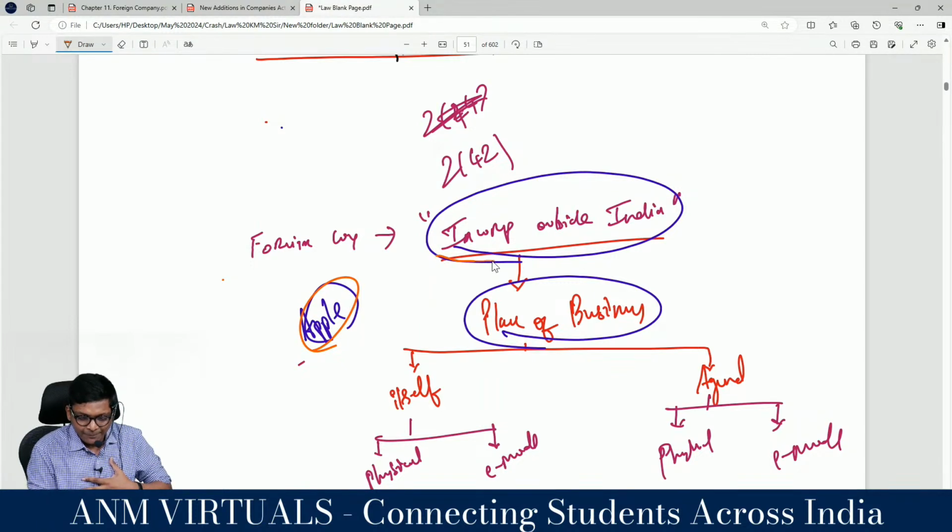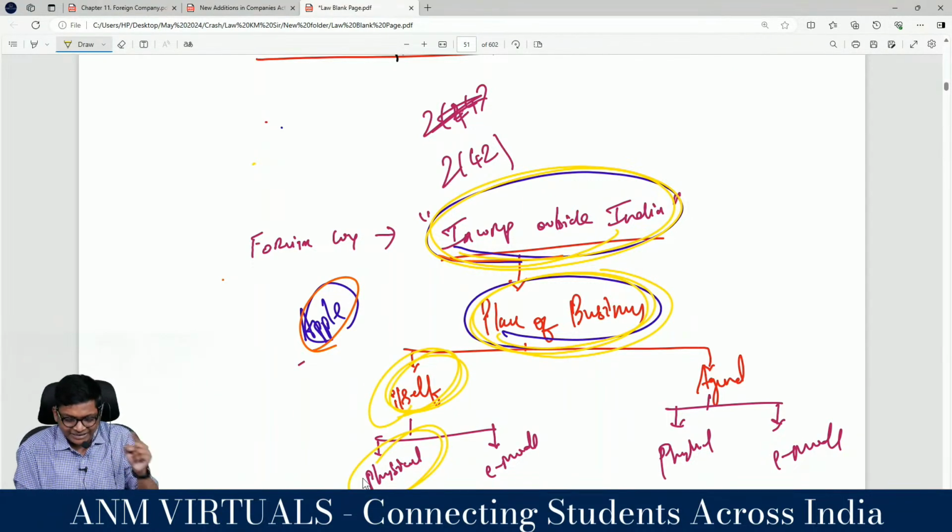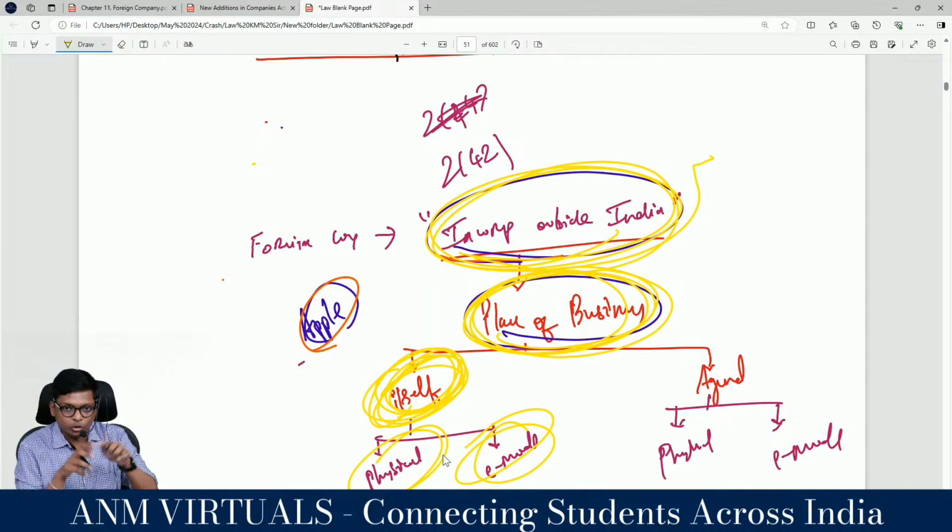So now look at this. Apple is a company incorporated outside India, has a place of business in India by itself through a physical store of Apple, its own physical store. Same Apple phone, if you are buying through the website, going to apple.com or apple.us, and you are buying, let's say, Vision Pro, not available here, so you want to buy it online. Now the foreign company Apple is incorporated outside India, has a place of business in India through itself, through electronic mode. They don't have a store. Only now they opened the first branch. Before that you had to buy it online.